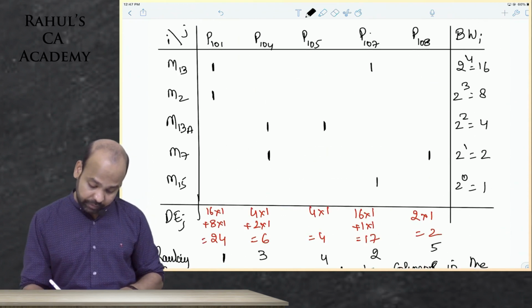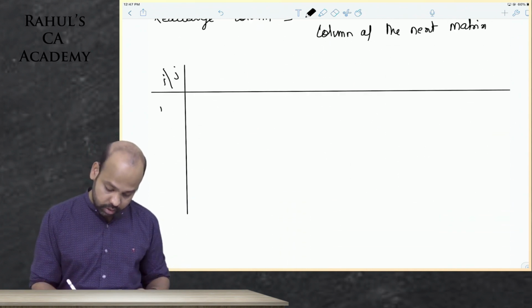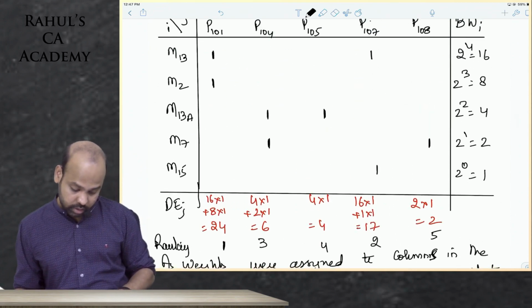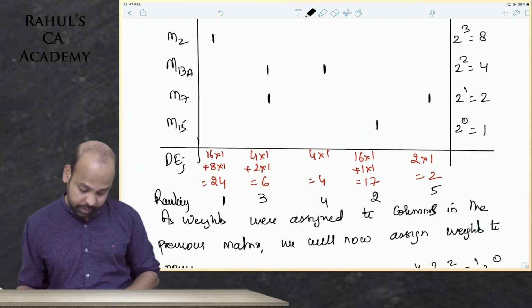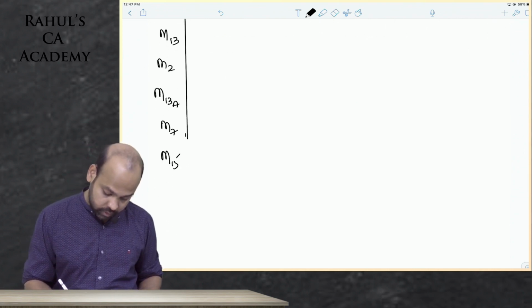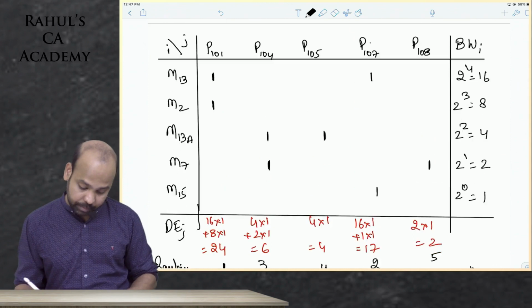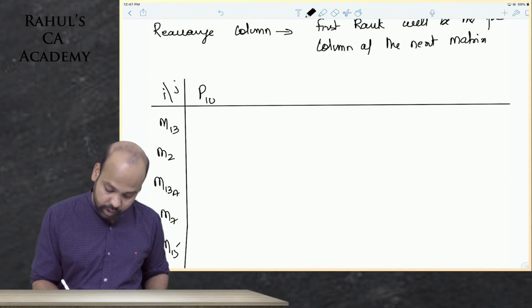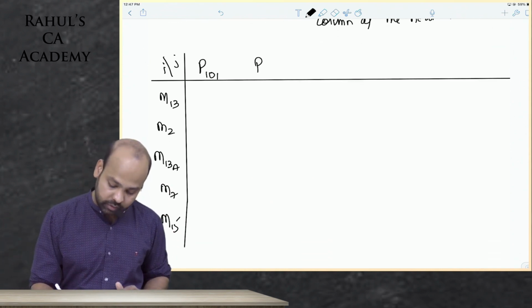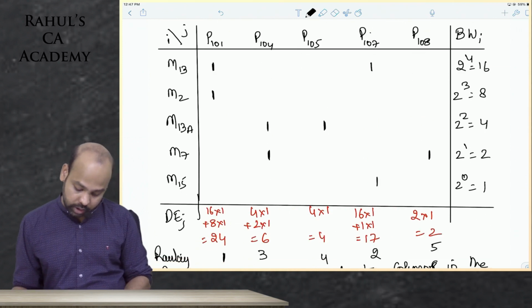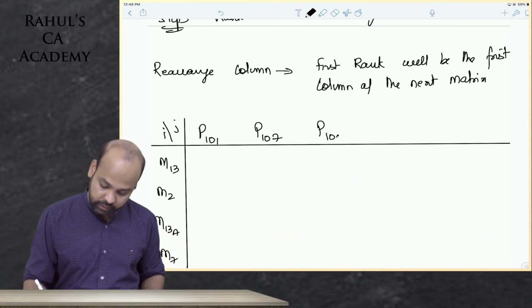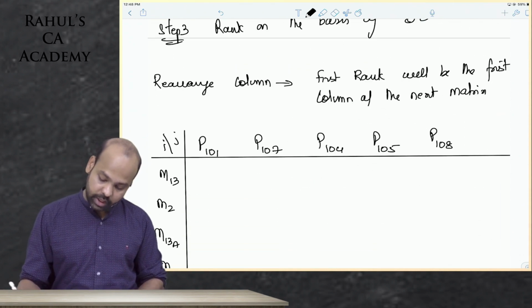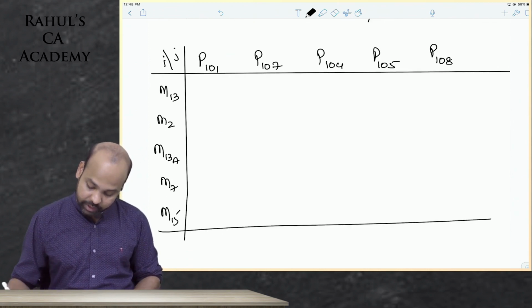First, guys, from the previous matrix, please copy this order only: machine 13, machine 2, machine 13A, machine 7, and machine 15. Now guys, look at the parts. Part 101, first ranking, will still sit there only. Next will come part 107, second ranking. Third ranking is part 104. Next is part 105. Next is part 108. I will have to again repeat the process guys.